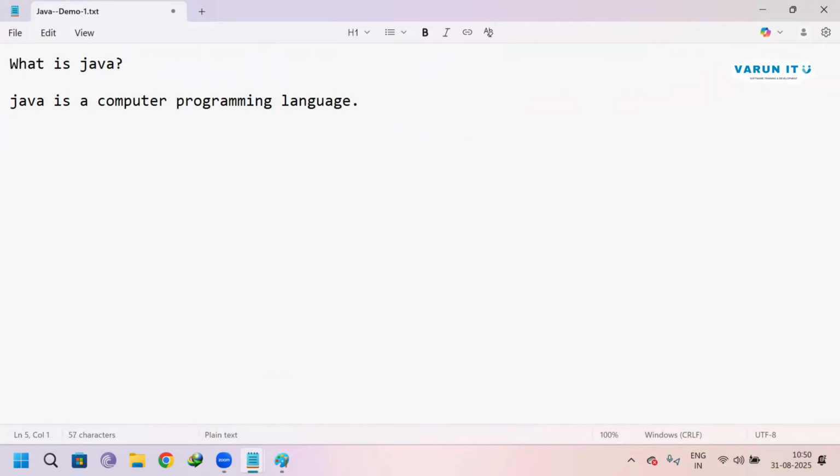Now, actually, Java was developed by Sun Microsystems in the year 1991.